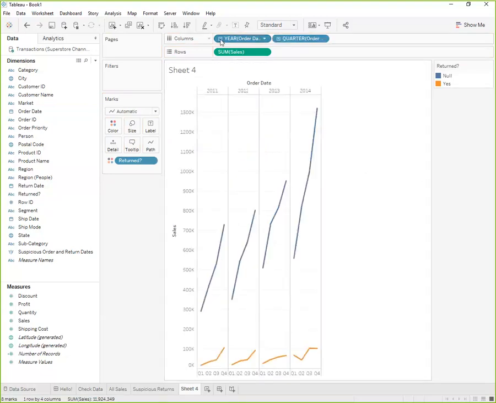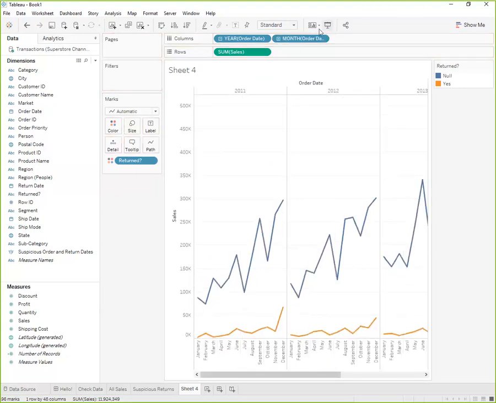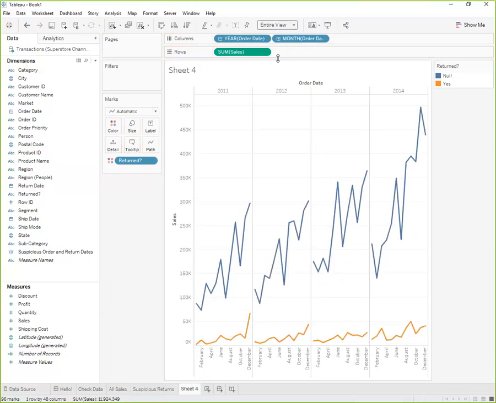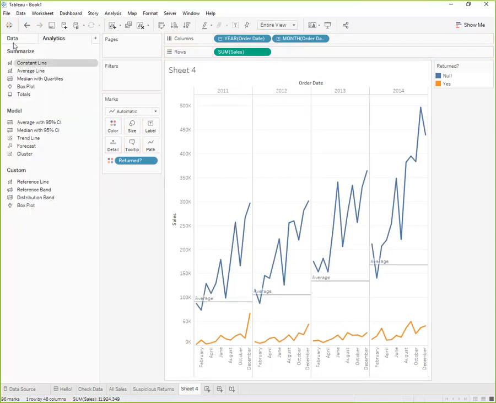Let's drill down even more. Get down to the month level. Okay, this is really interesting. So we pretty much always see a spike up here in December. Now I just want to see the average line for my sales.